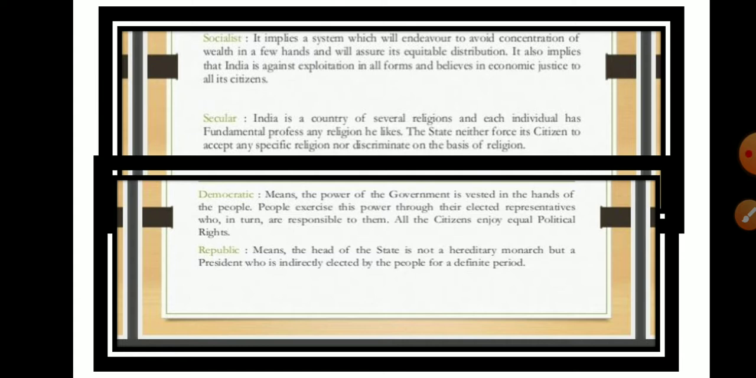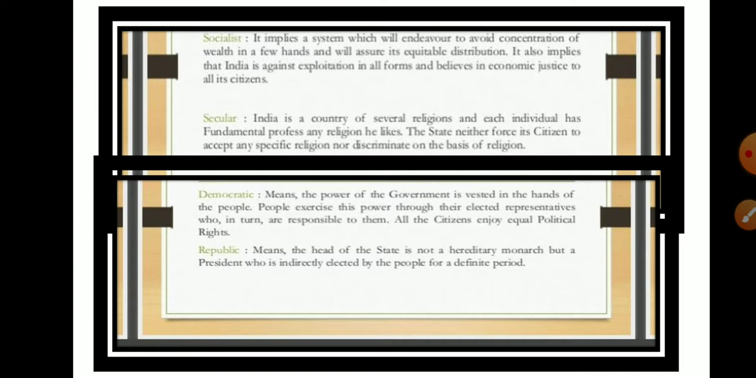And next one is democratic, which means the power of the government is vested in the hands of the people, who exercise their power through elected representatives who are responsible to them. All the citizens enjoy equal political rights. As you know, we elect the representatives, and the representatives that we elect run the government. It means that indirectly the people run the government. In this way we can say that the Indian constitution guarantees us the feature of democracy.